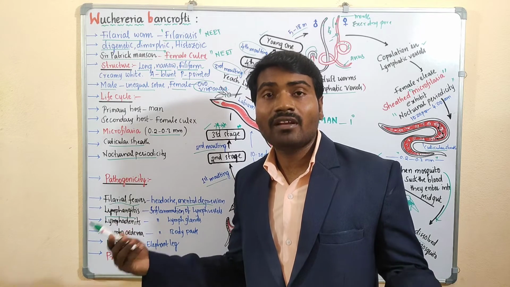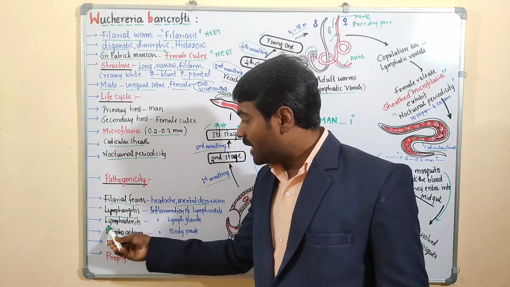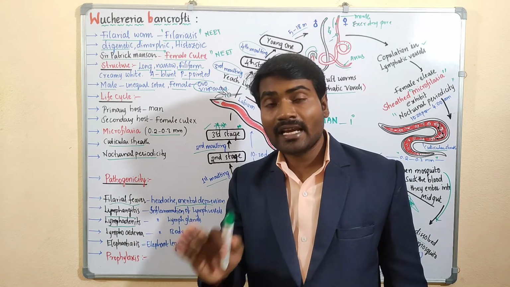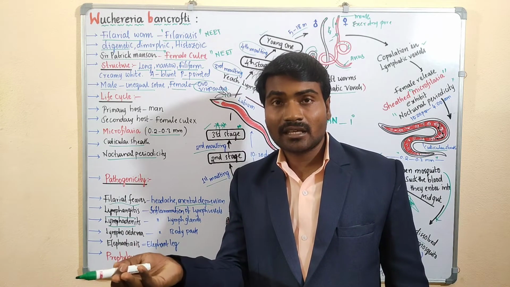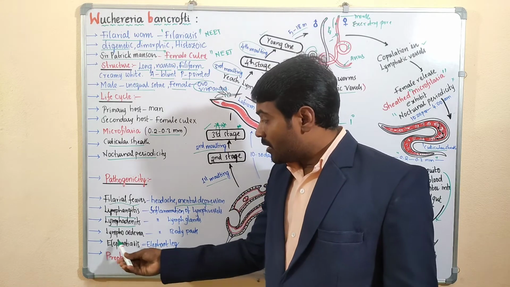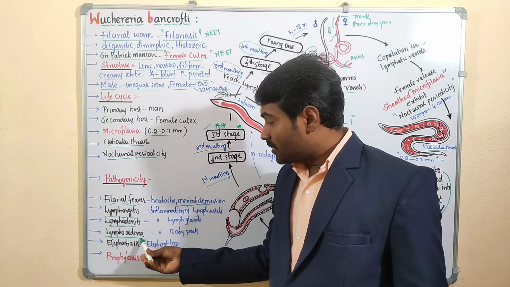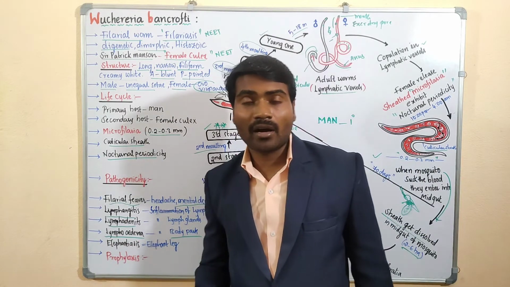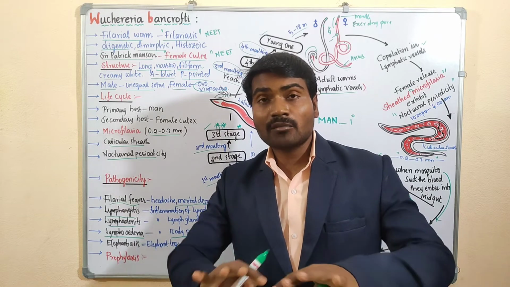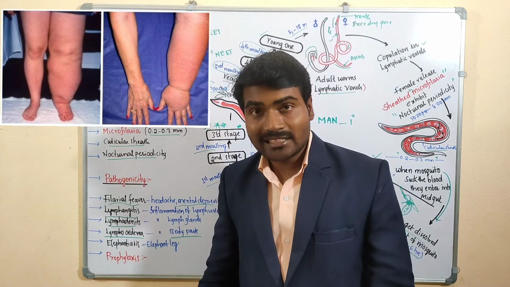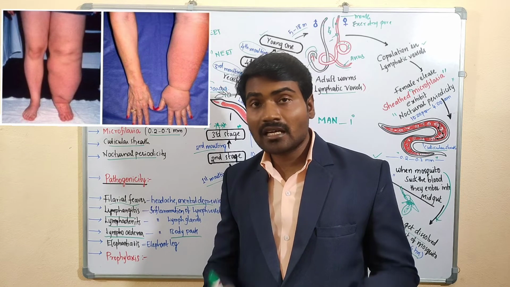Lymphadenitis is swelling of lymph glands, adeno meaning glands. Swelling of overall body parts causes lymphoedema. Lymphoedema is nothing but swelling of limbs, hands and legs especially. This is called lymphoedema.